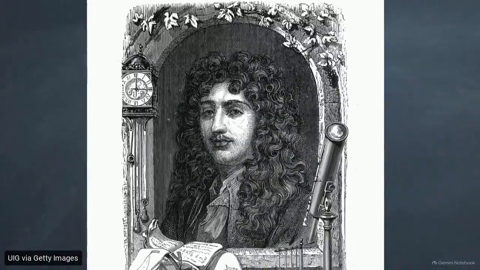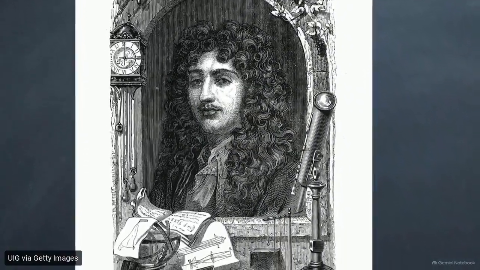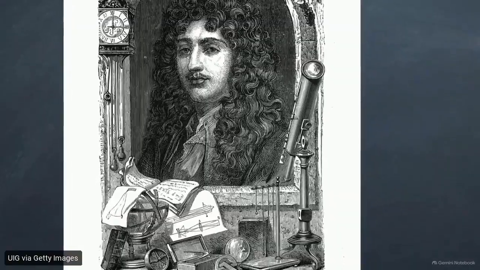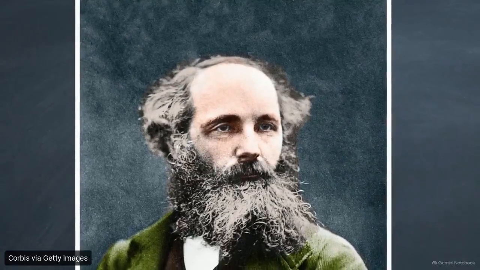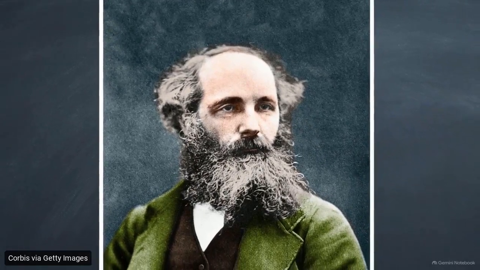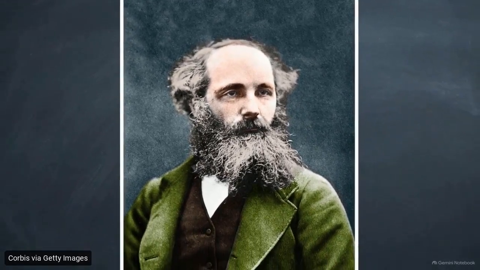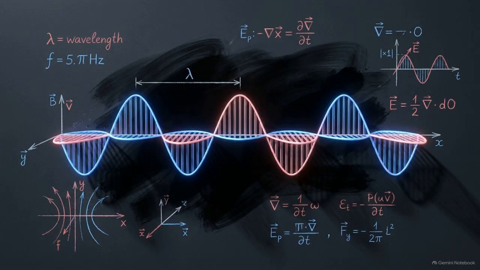To solve this, Christiaan Huygens proposed that light wasn't a particle at all, but a longitudinal mechanical wave, propagating through a physical medium. James Clerk Maxwell later refined this. He proved that light doesn't require a physical medium to travel. Instead, it is a transverse electromagnetic wave, capable of propagating directly through the vacuum of space.